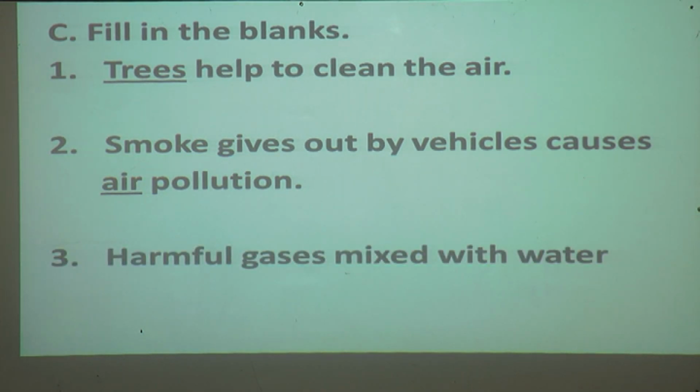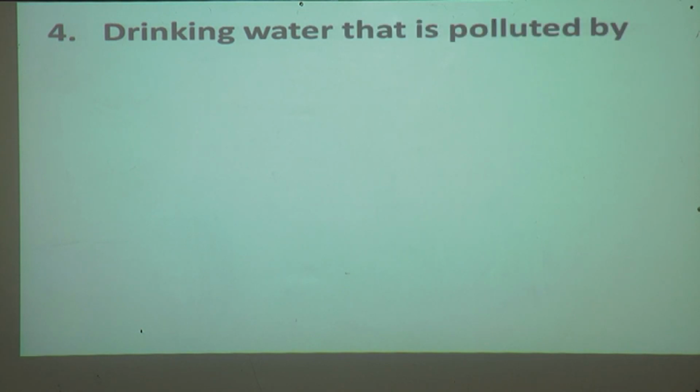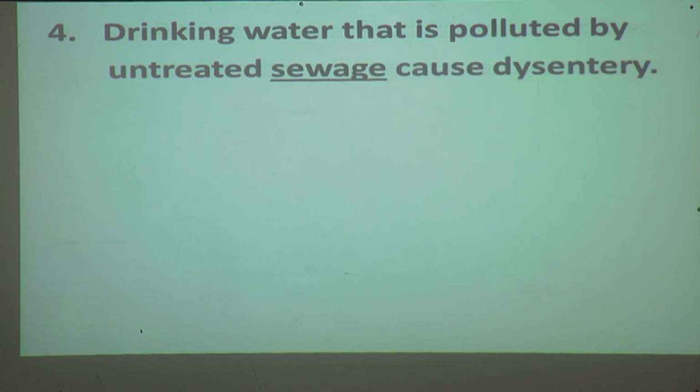Harmful gases mixed with the water droplets lead to acid rain. Just now I have told you, when the harmful gases mix with the water droplets in the cloud, it forms acid, and when it falls on the ground, it falls as acid rain. So the answer is acid rain. Fourth, drinking water that is polluted by unwanted sewage causes dysentery. The answer is sewage.